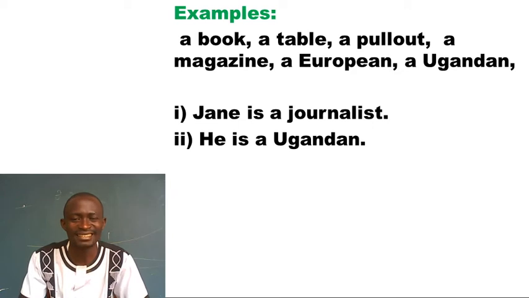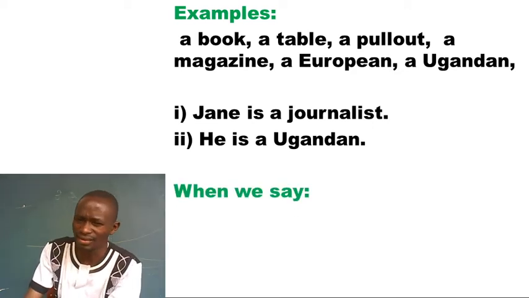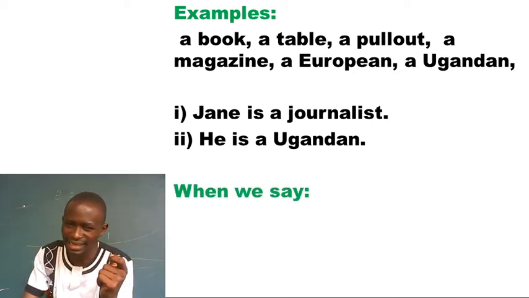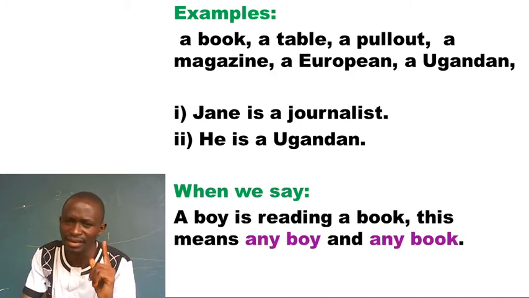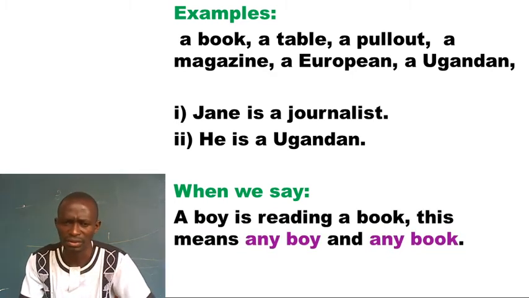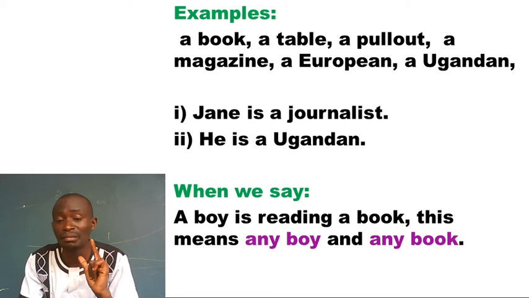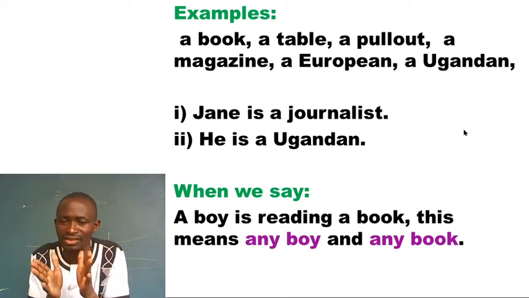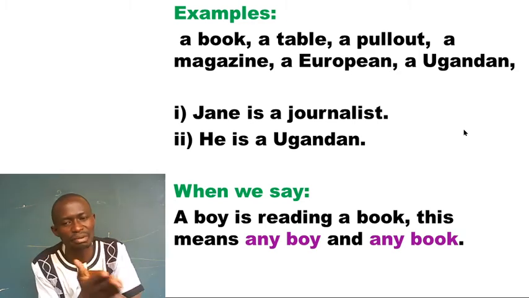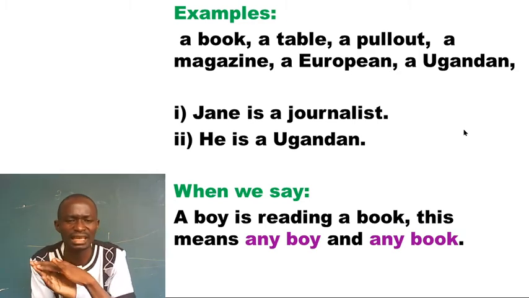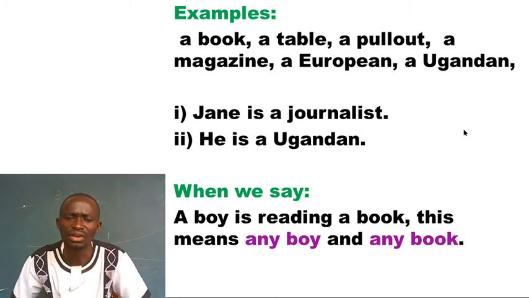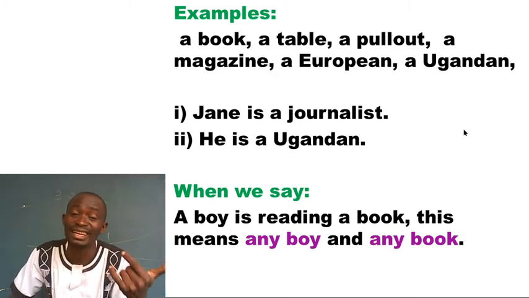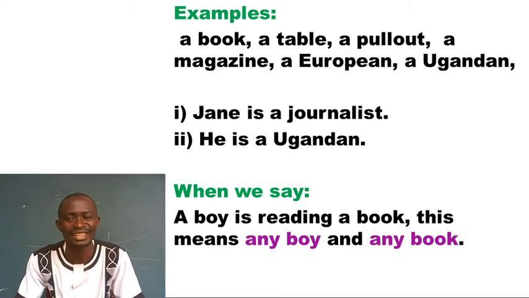Good. Next, I want to look at a sentence. For example, when you say, a boy is reading a book, this means any book. This boy is reading any book. I'm not specific. A boy is reading a book, and this means any boy. Any boy is reading any book. We're not specific. So if I want to make it specific, then I'll use another article, which I'll tell you later on.